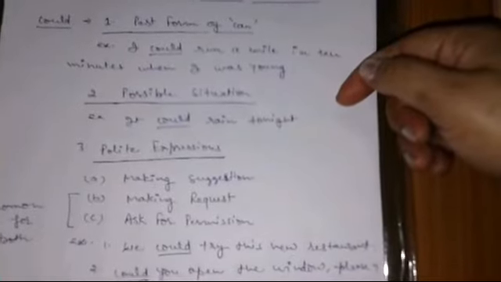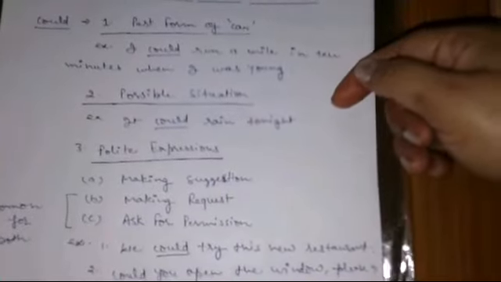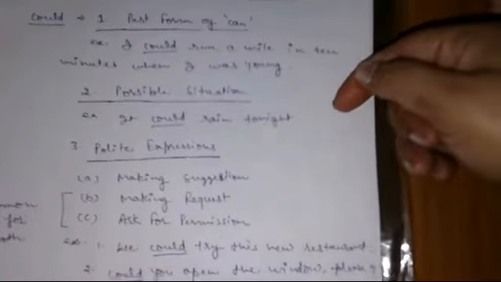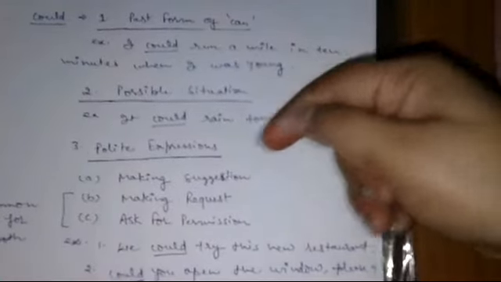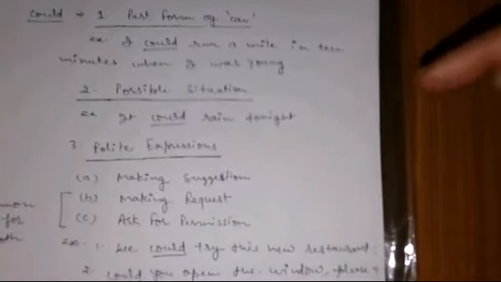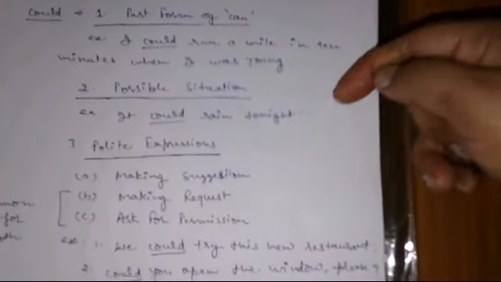Now the second use is a possible situation. Could is used for a possible situation. The example: it could rain tonight. It could rain tonight means this is a possible situation. It is not sure.